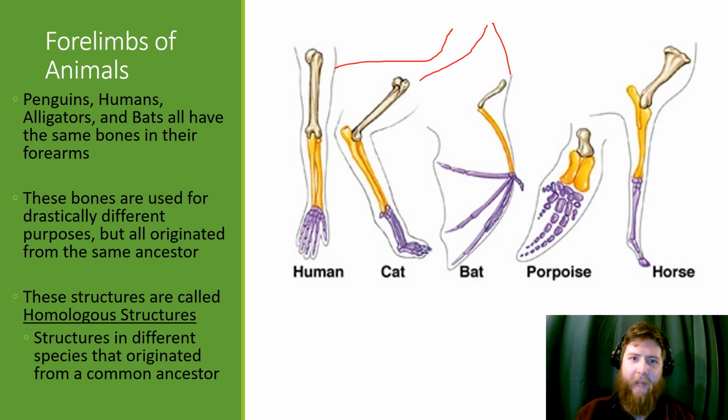We'd like to draw these all back to who had these bones. And then these bones kind of changed over time in different populations and became what they are today. We call these structures homologous structures. Homo meaning same, and logos meaning origin, so same origin. So these are structures in different species that originated from a common ancestor.